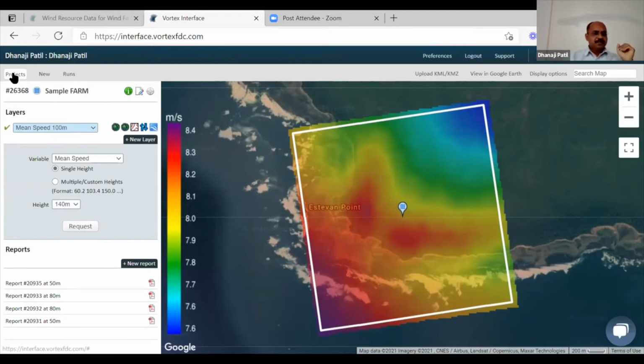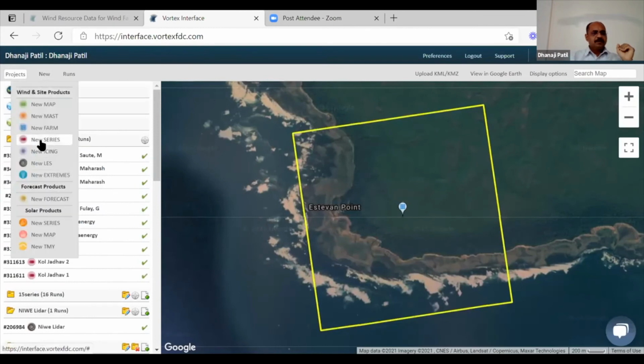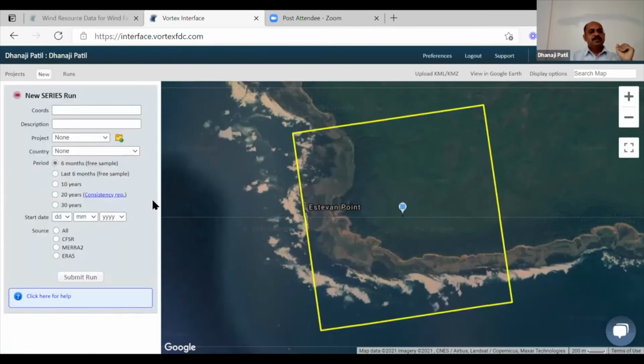Then let us go for the series, another product. In series, in the same way, you can select 10 years, 20 years, 30 years. You can select whatever source you want, say CFSR, MERRA-2 or ERA5, and you can download that information. What is important here, and I want to highlight, is that there is a 6 months free data tool available. Whenever you have any site with measurements available for the same period, you can download this 6 months data and do the apples to apples validation.